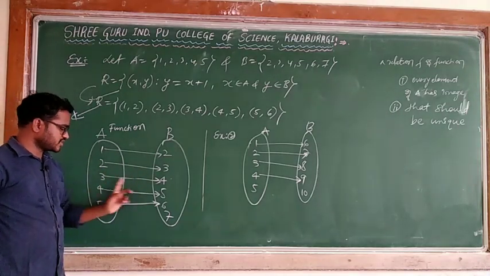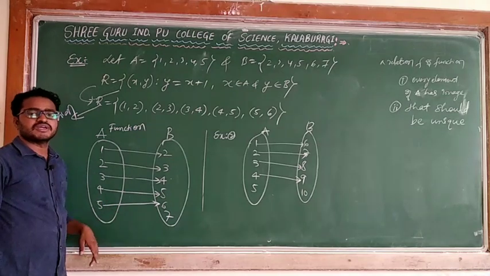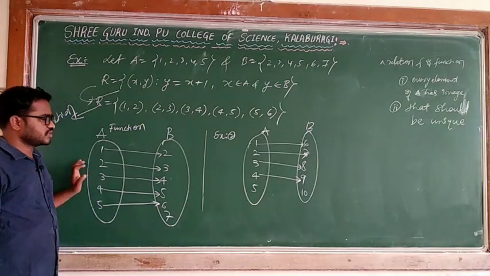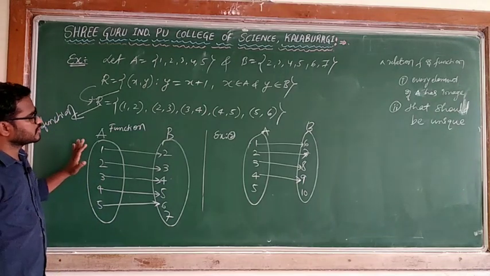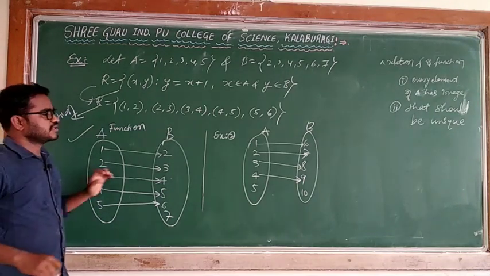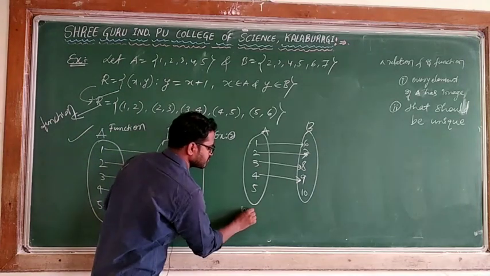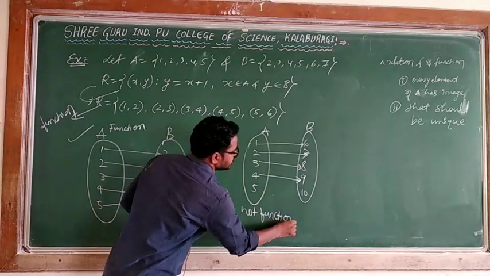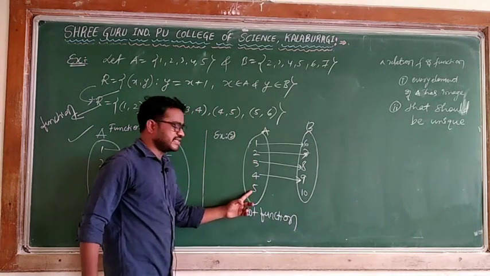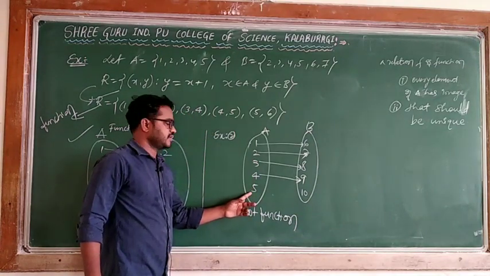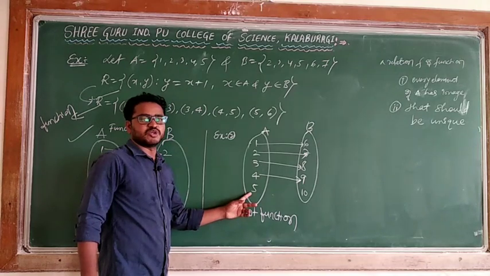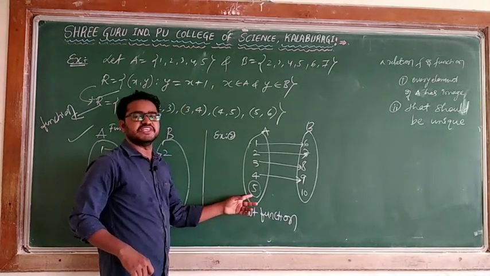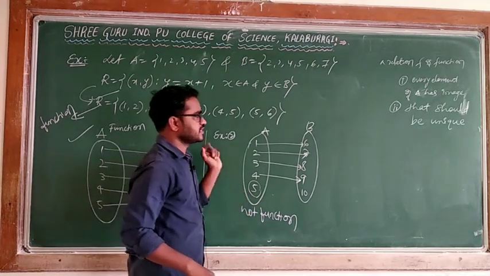The second condition is that I am checking every element has a unique image. What is a unique image? A unique image is nothing but every element having only one image. So here that is satisfied. But this is not a function. Why is it not a function? Because every element of the set A does not have an image, since here 5 is left. 5 doesn't have any image. Okay, this is that condition.